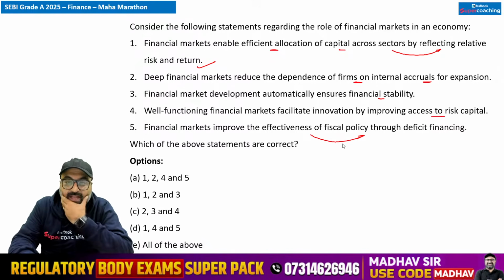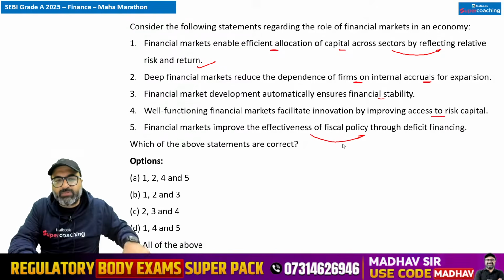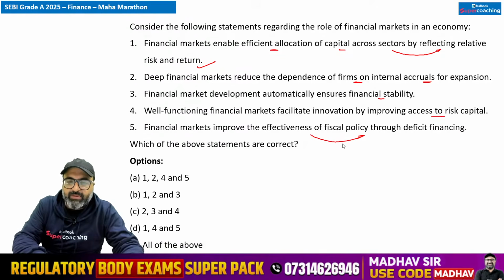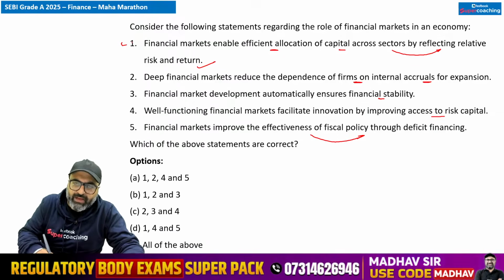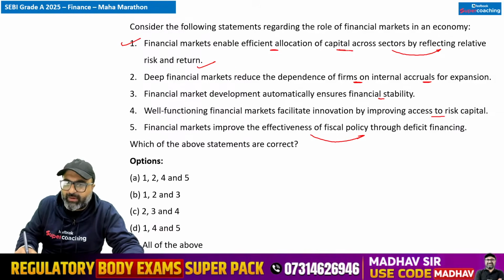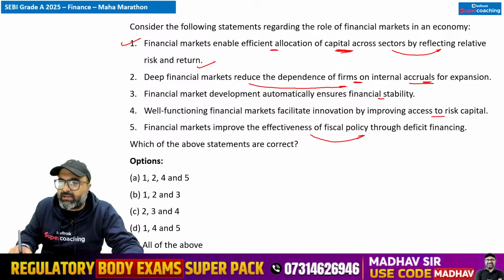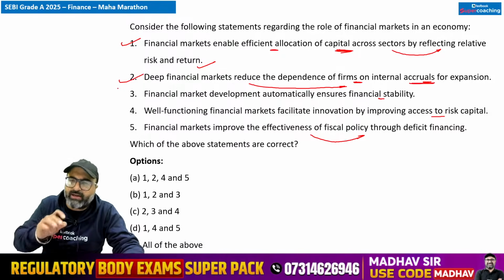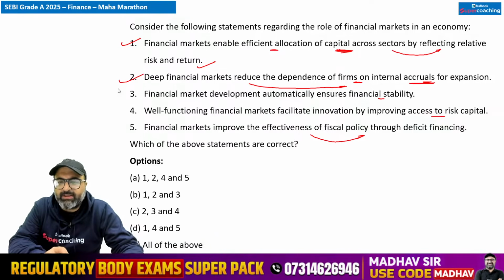If I talk about the answer to this particular question, guys, the answer is first statement. The first statement is absolutely correct. Financial market enables efficient allocation of capital across sectors, that is correct. Deep financial market, it reduces dependence of firms on internal accruals. बिल्कुल, अगर आपकी financial market में अच्छी खासी डेप्थ है, then there is no need to